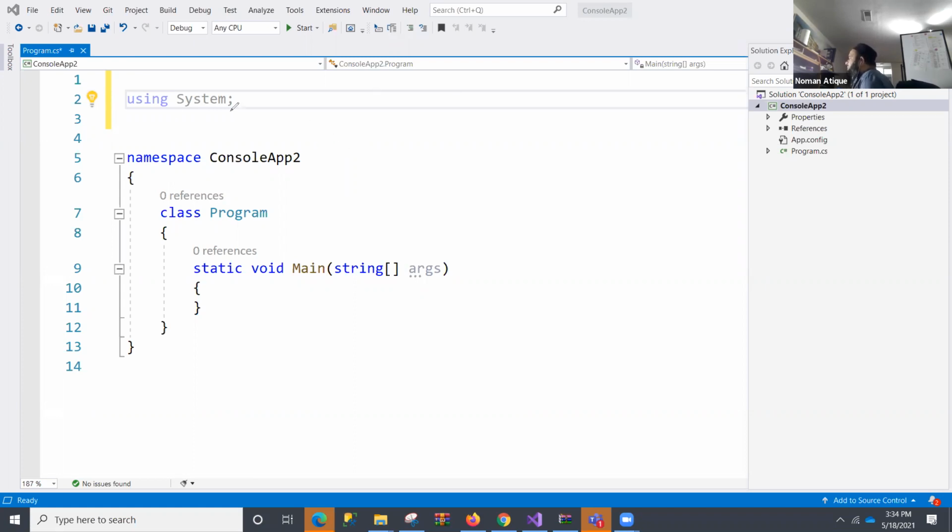So let's start with the first line, using System. There are lots of things that I won't be creating by myself. Rather, I want to use previously made, previously defined functions in my program. If I want to use those functions and different things, I will use a keyword over here, using.